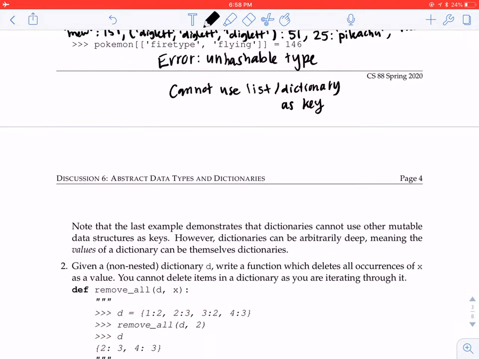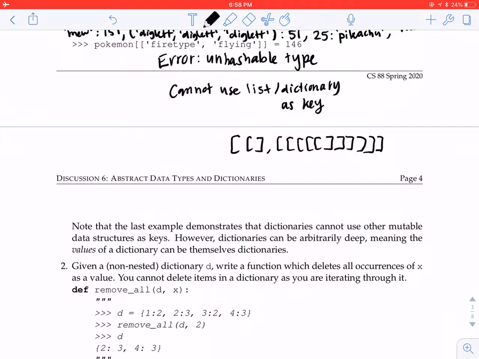But one interesting thing to note is that dictionaries can be arbitrarily deep. So if you remember Flatten, the question Flatten from I think Lab 5, you were asked to, given some kind of infinitely nested list, well, not actually infinitely, but it could go on as many times as the input wants. So you could have lists like this, that just keep on going, nested seemingly forever, right? And I don't actually know how many red brackets I should put. That looks good enough.